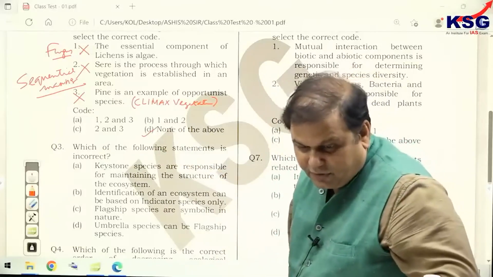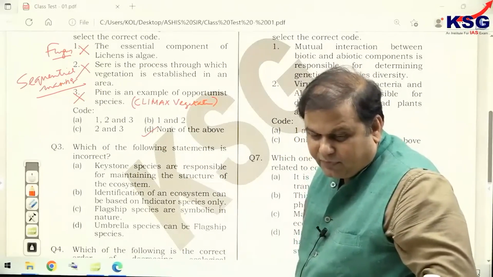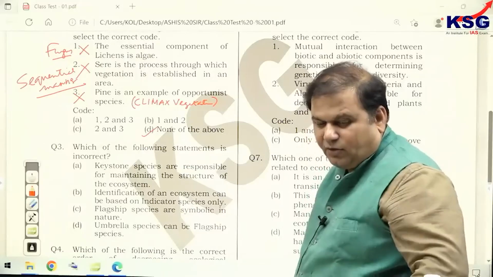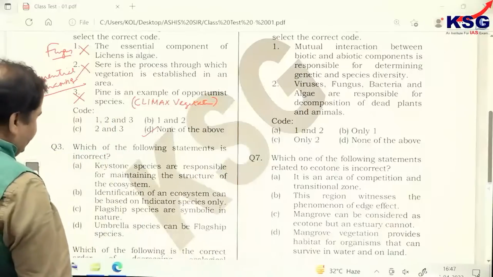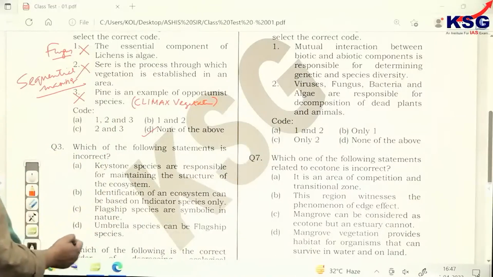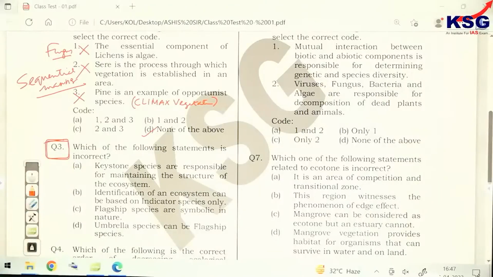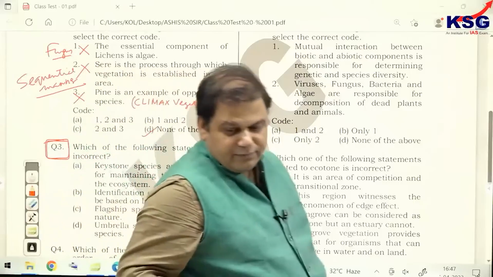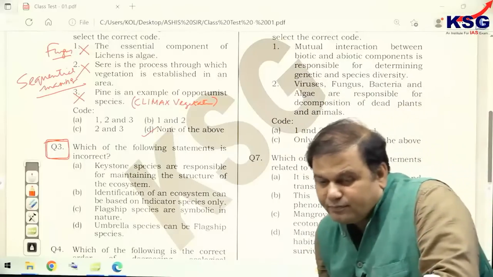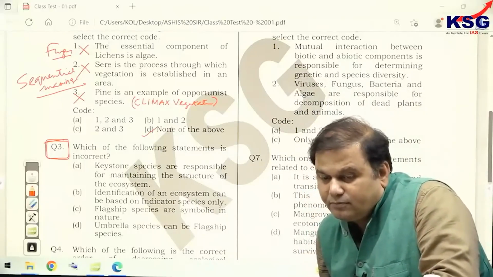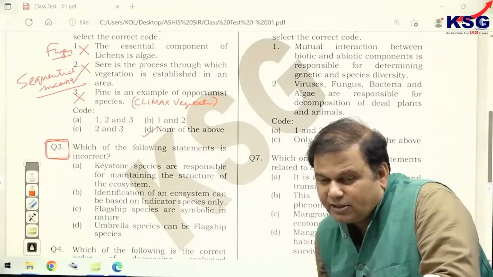Very good. Very good. Kalim Khan. Fine, Maitri. So all these. Sanjana, all correct answer. Which one of the following statements is incorrect? Now tell me which statement is incorrect for question number 3. You are having the question number 3 before you. Saurav, you got wrong. Okay, next time you will get correct.